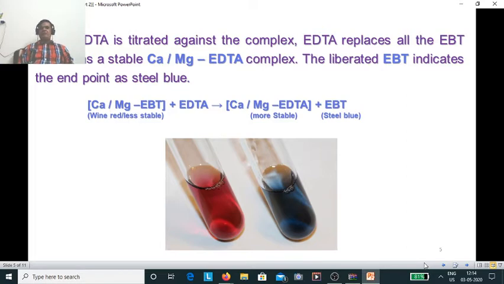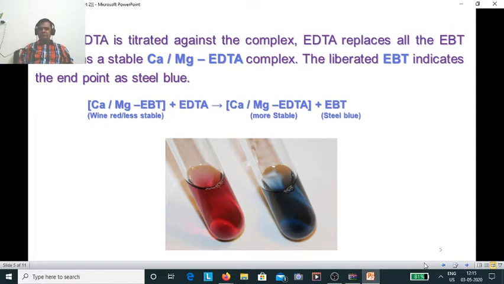When you titrate it with EDTA, EDTA replaces the EBT and forms a new complex of calcium or magnesium with EDTA, and that complex is highly stable. In that process EBT is liberated, so EBT becomes free, and you know what the actual color of EBT is?